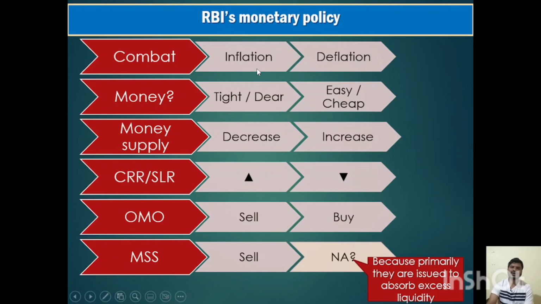So how does RBI use these monetary tools, OMO and MSS, to fight against inflation and deflation? To fight against inflation, the RBI has to sell open market operations securities to the banks, and it can take the money from the banks. So to fight inflation, it has to sell, and to fight against deflation, it has to buy. And the MSS scheme is used to fight against inflation, not against deflation. The main purpose of MSS is to fight against inflation.